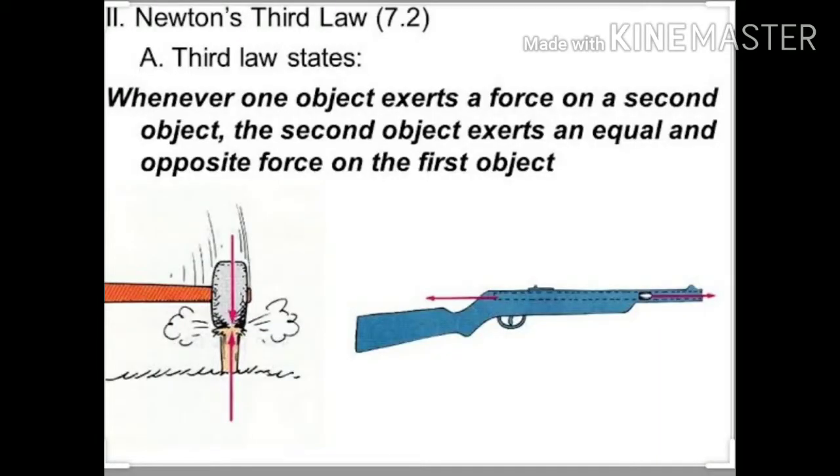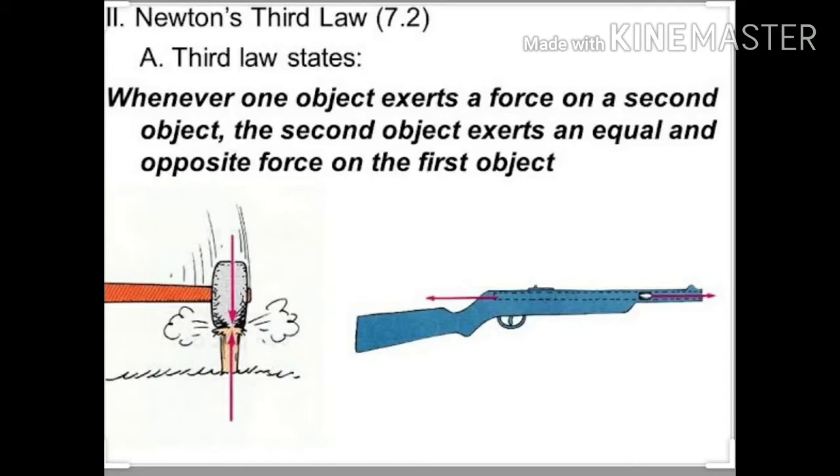Another example we can take here is the recoiling of the gun. We had bullets inside that gun. Initially the gun as well as the bullets are both at rest.